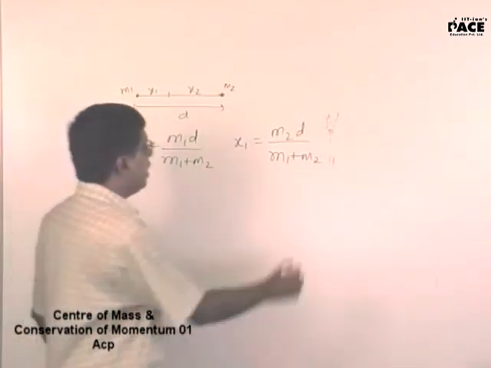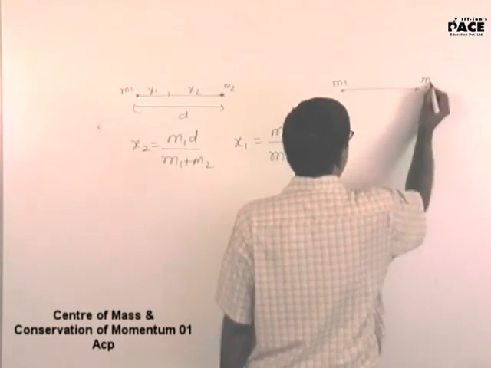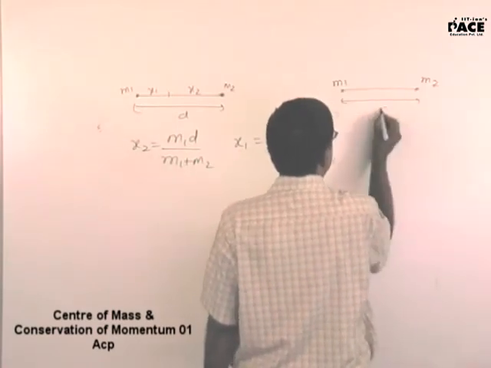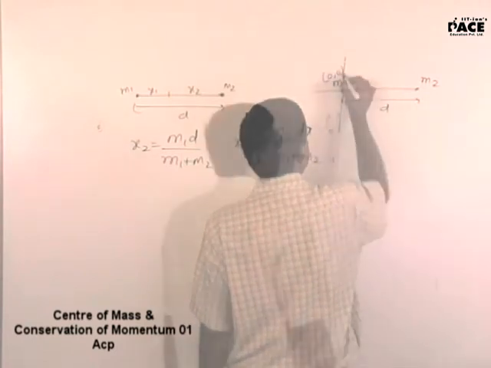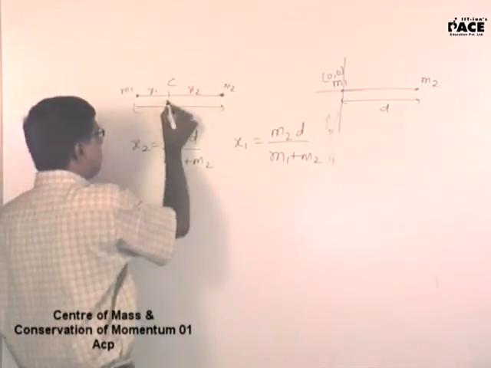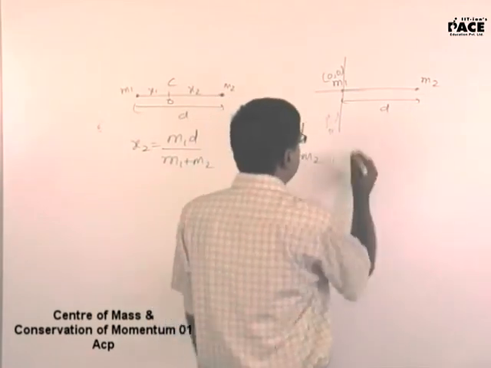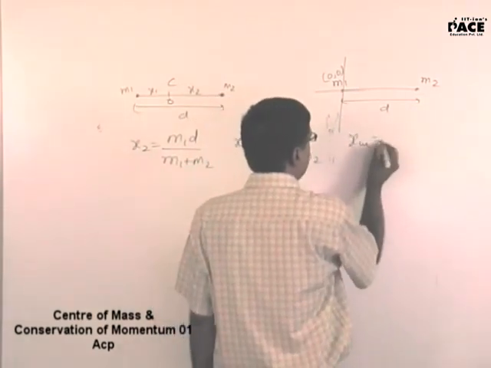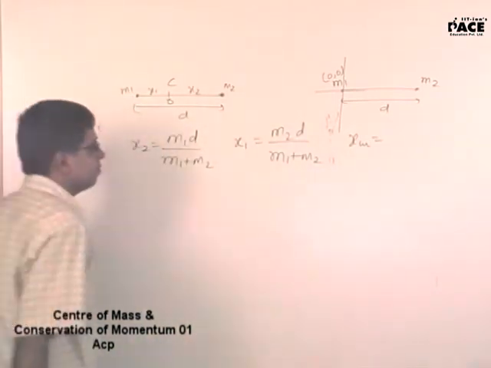Now on the contrary, if I try to change the coordinate system, I took this as m1 and m2, the distance between them is d. Now I place the origin here at m1. In the previous example, while calculating the position of the center of mass, I placed the origin at the center of mass. Now here I am placing the origin at m1. xcm from here, that means indirectly you are calculating x1.